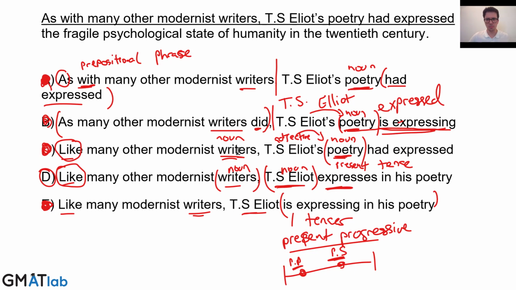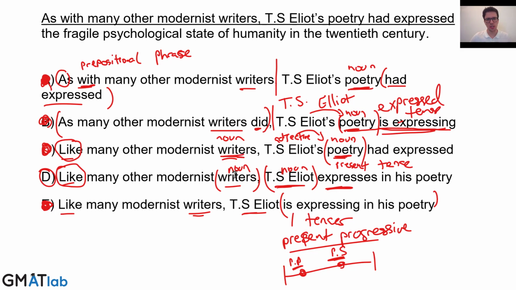We're saying T.S. Eliot's poetry is expressing. We don't want to compare what someone did to the poetry, what poetry is expressing. The tense is wrong. Everything is wrong there. So the second half of B just won't work. In C, we get a good use of like in terms of we're comparing two nouns. We're comparing writers and poetry.